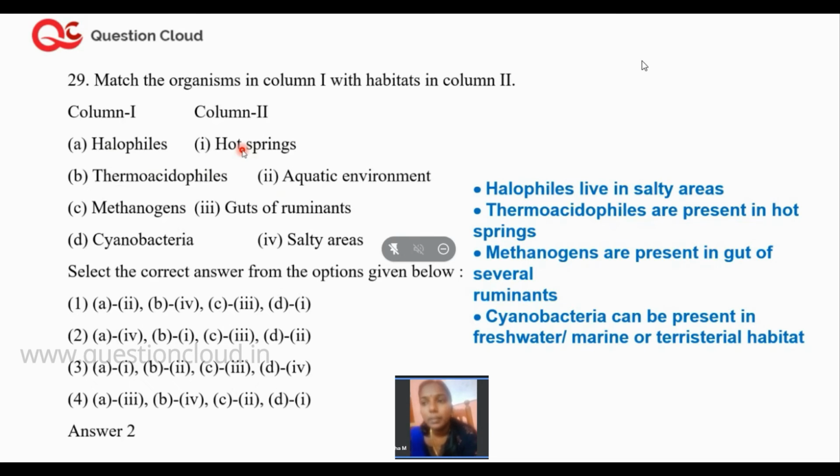Methanogens are present in the guts of ruminants. And option D is cyanobacteria. Cyanobacteria are most commonly seen in aquatic environments. So if you match this, option 2 is going to be correct.